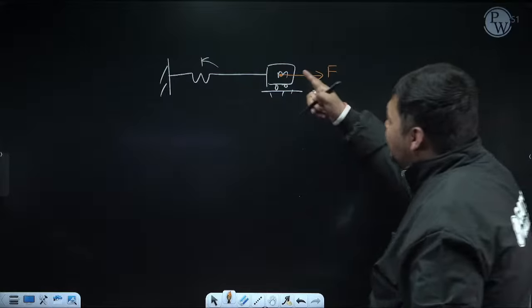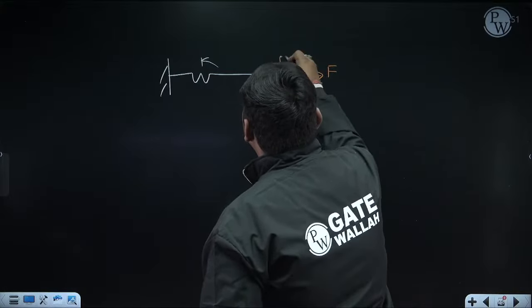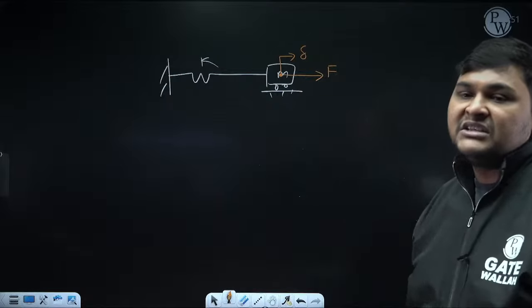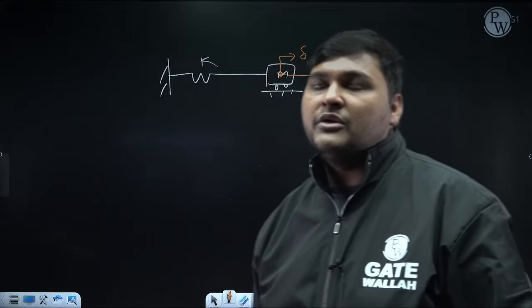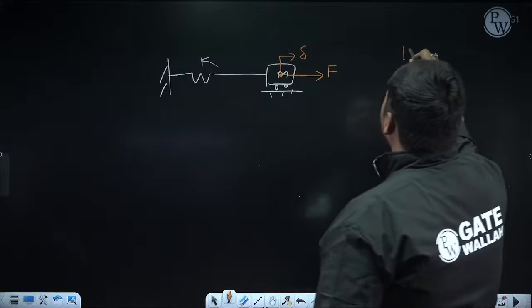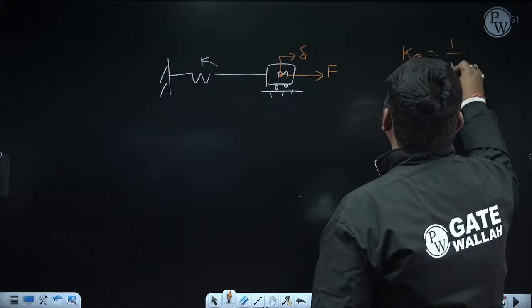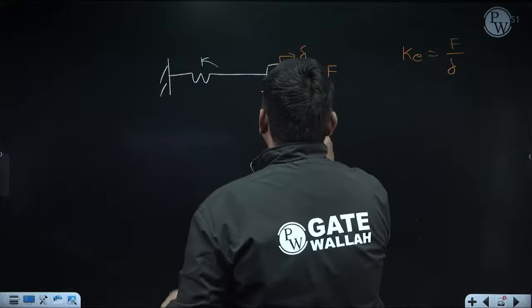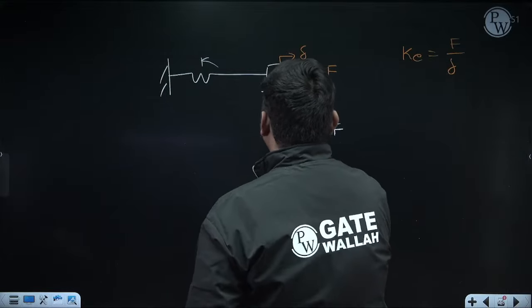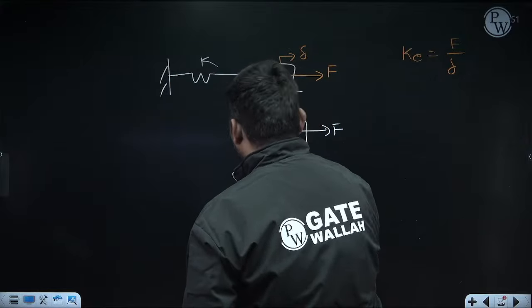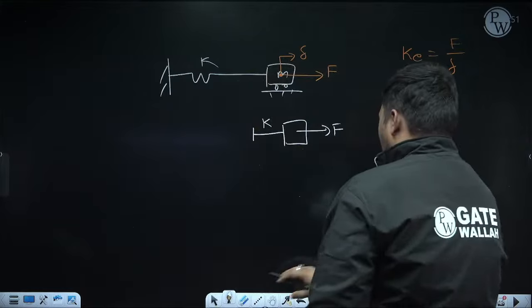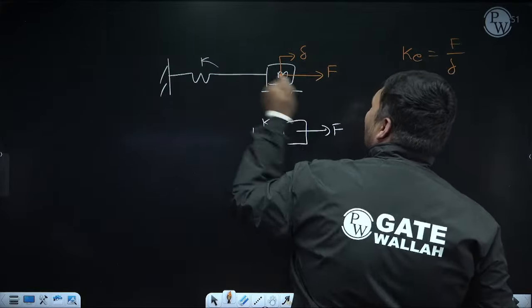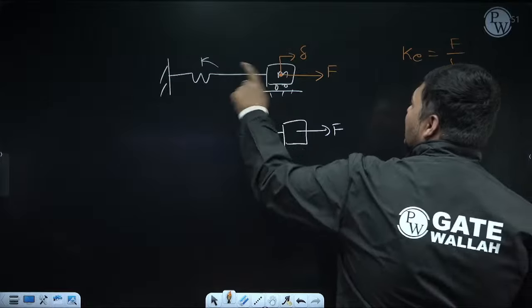Now for the same point where you have applied this force F, in this direction, calculate static deflection. Suppose that I am denoting as delta. And since it is static deflection, you can use equation of equilibrium. And Ke is nothing but F by delta. Okay. Now just do calculation. See, draw the FBD. F is acting in this direction. I am cutting the spring from this location. Stiffness of the spring is K. Now what will happen? If this mass is going in this direction by delta, this spring will also elongate by delta. So deflection of the spring is delta.